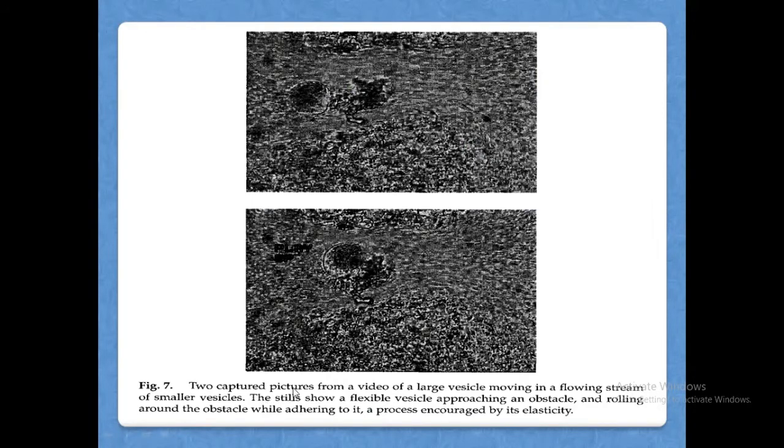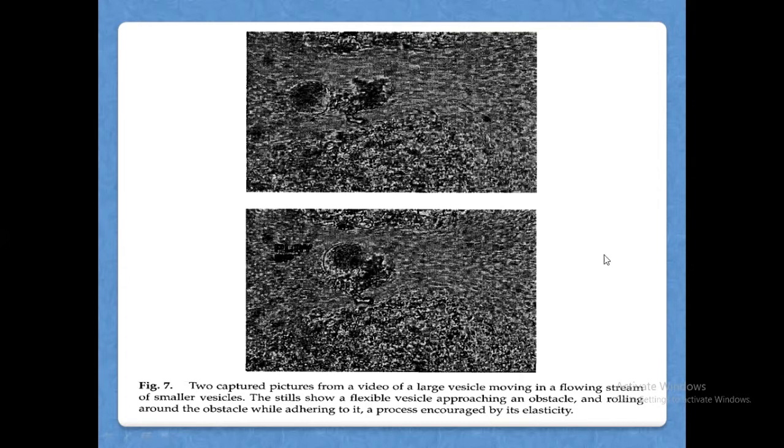Two captured pictures from a video of a large vesicle. This is the large vesicle moving in a flowing stream of smaller vesicles. So it is moving inside this large vesicle, moving inside the smaller vesicles. The stills show a flexible vesicle approaching, so that the vesicle will be accepting a large one and it will be adjusting. That is called a flexible approach.